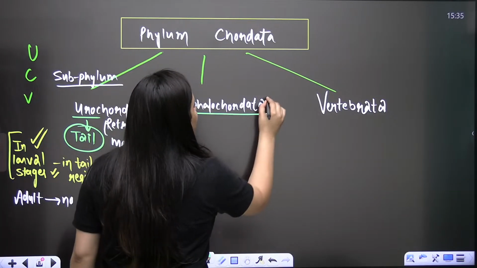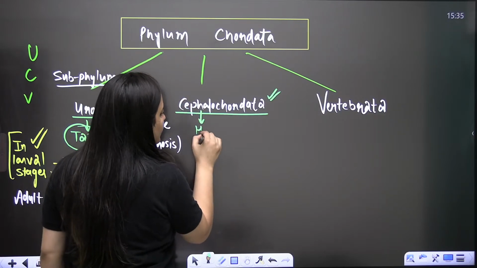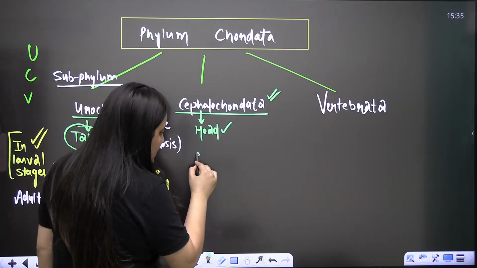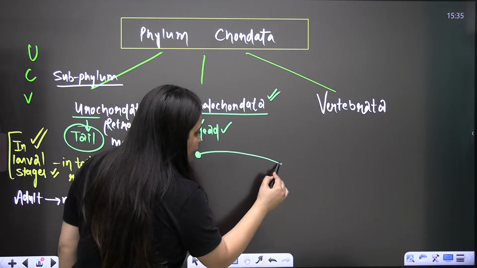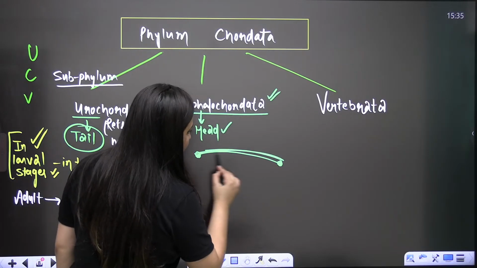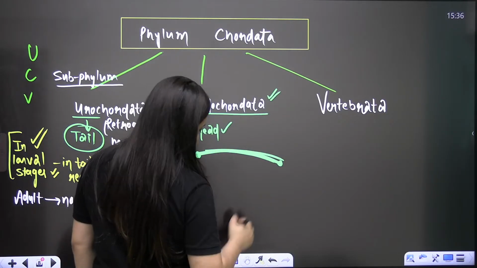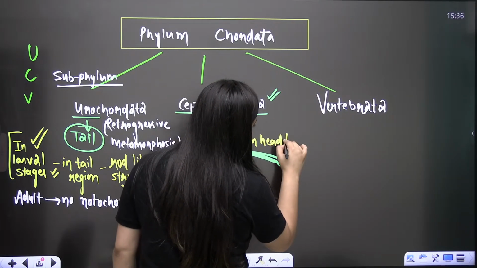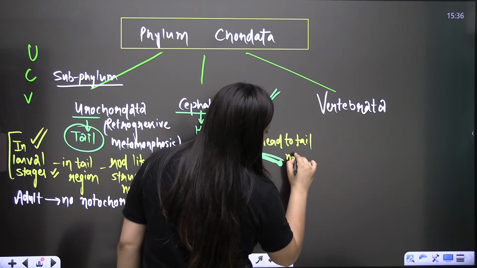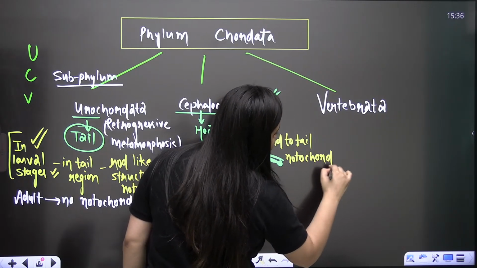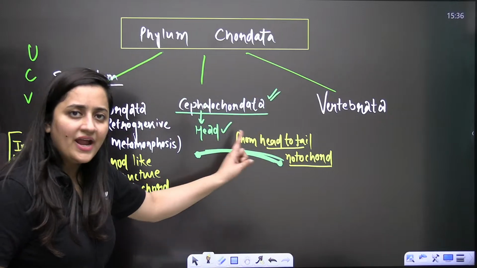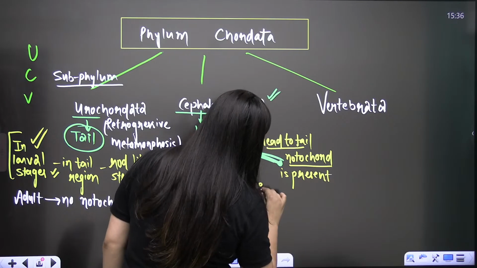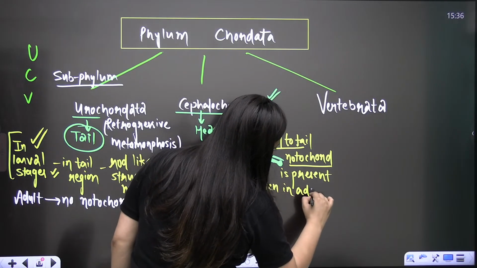Now next is Cephalochordata. The word cephal is associated with the head. In the Cephalochordates, from head to tail, the notochord is present. Not just in larval stages, but in the adult stages also. So from head to tail, notochord is present even in adult stages.